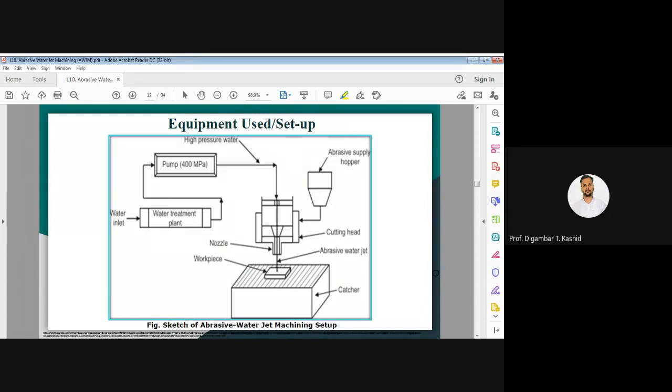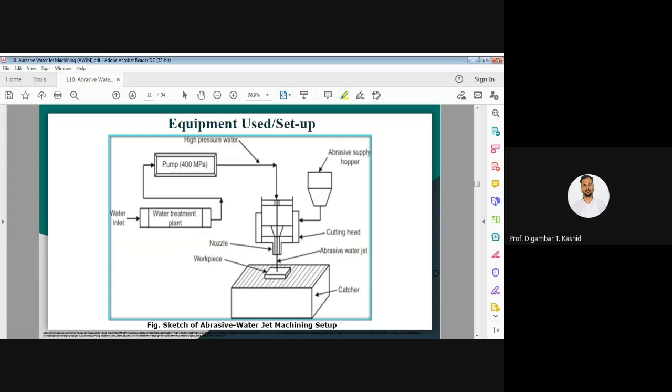What are the components we have studied in abrasive jet machining and water jet machining? Same components are there. In the case of water jet machining, there were the reservoir, the pump, intensifier, accumulator, and the control valve. So the same elements are also here.